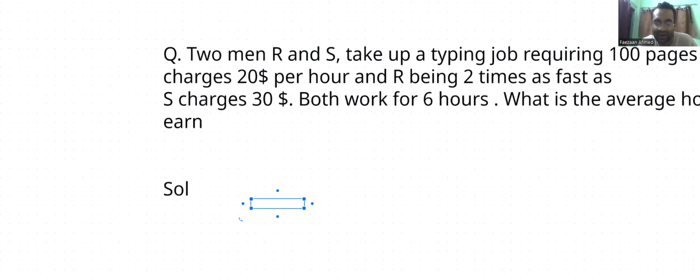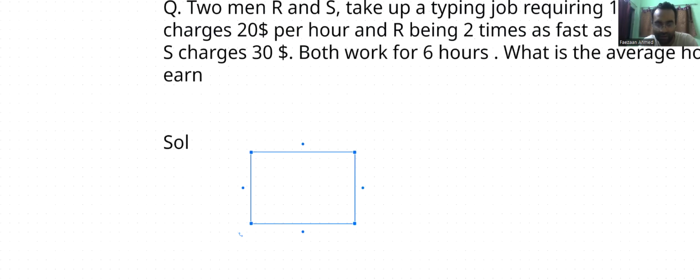So imagine that R is 2 times as fast. Let's say that S does X pages per hour, then R would do 2X pages, because he is 2 times as fast. Now, if they are working for 6 hours, they would have done 3X into 6, that is 18X. And this 18X is equal to 100. So we'll get X from here, which is 100 upon 18. But the hourly rates are different, right? And the hourly rates would be dependent on